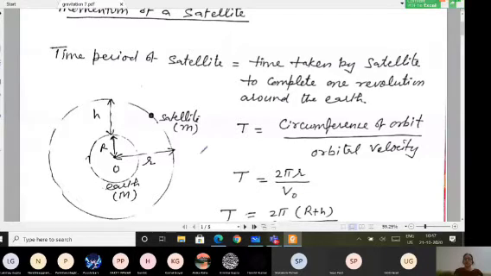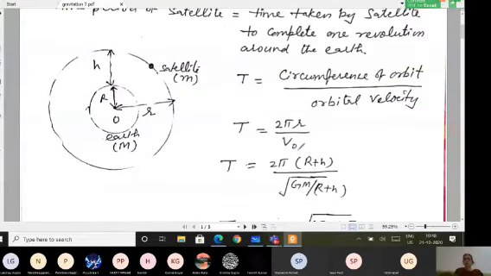Again, my assumptions are the same. Capital M is the mass of the earth, capital R is the radius of the earth, small m is the mass of the satellite. If I assume that h is the height above the surface of earth for the given satellite, then of course small r equals capital R plus h. So I can replace small r by capital R plus h.